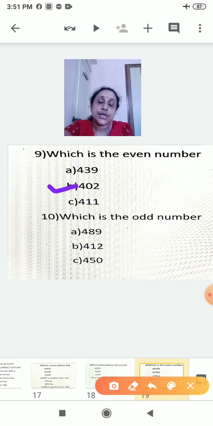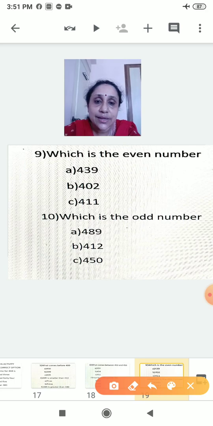Now the 10th question, which is the odd number? 489 is given, 412 is given and 450 is given. Odd will end with 1, 3, 5, 7, 9. So 489 is the correct answer. Like this, you will finish your maths activity also.